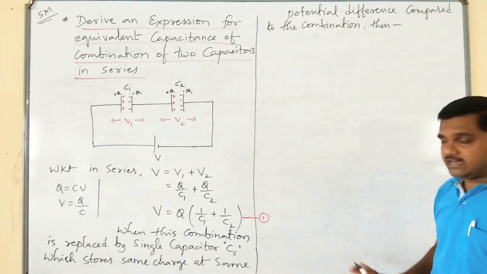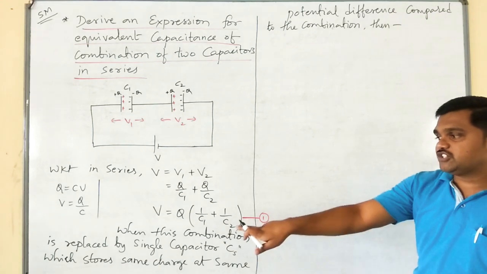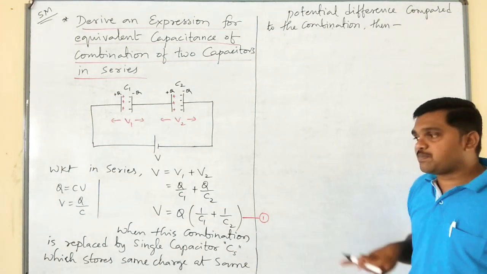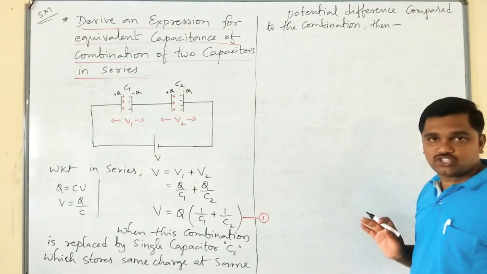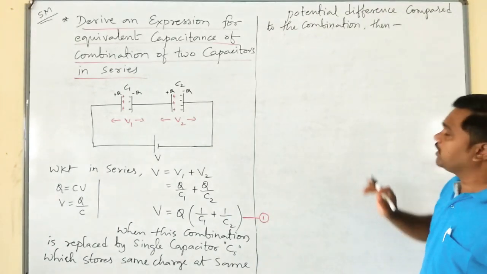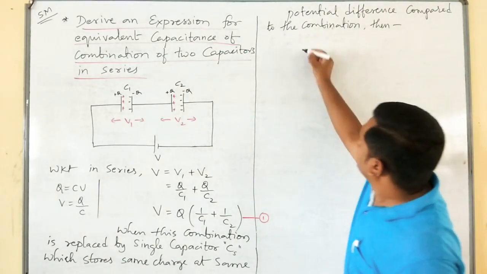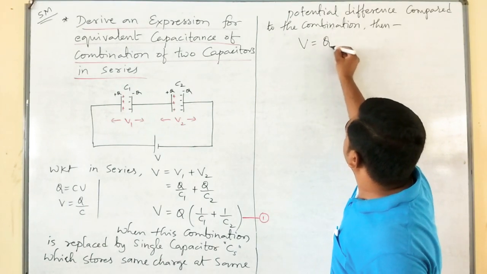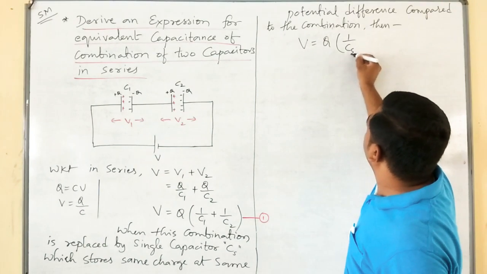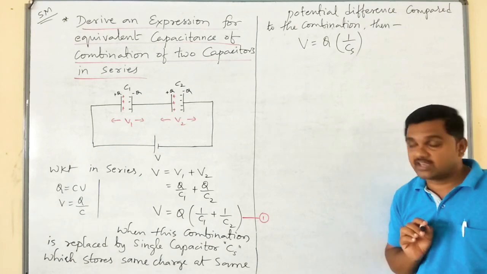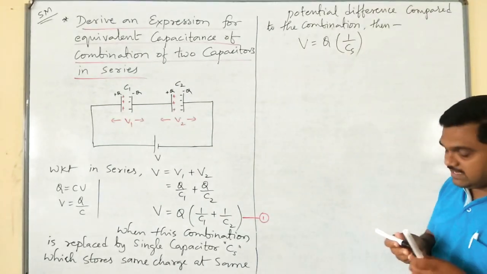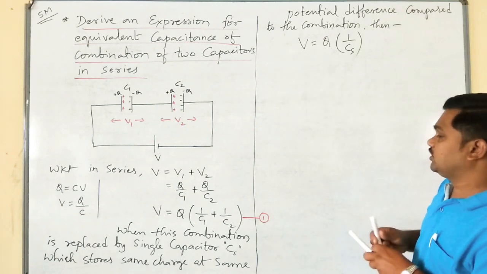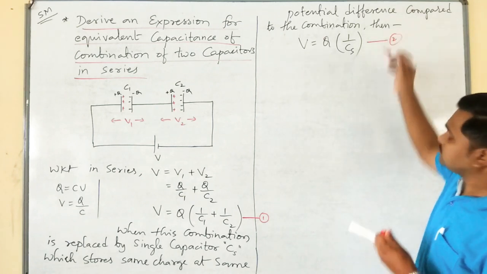You have to write this sentence: when this combination is replaced by a single capacitor which stores the same charge at the same potential difference as compared to the combination, then we can write V is equal to Q into 1 by CS. Call it equation number 2.